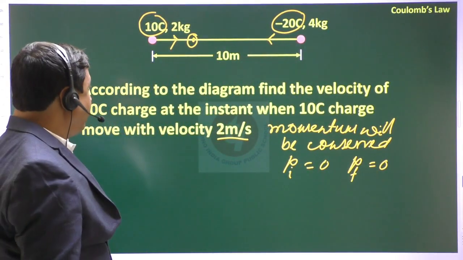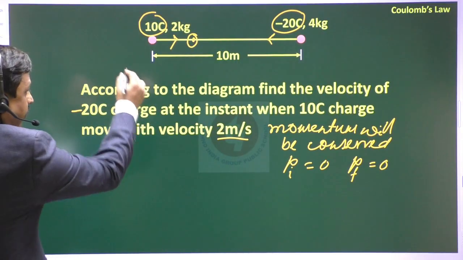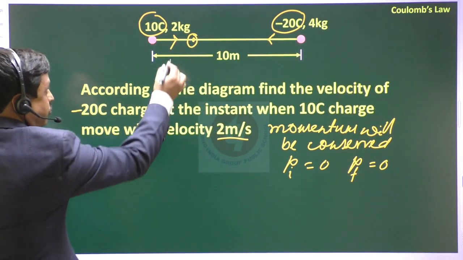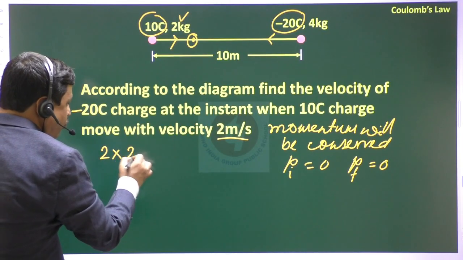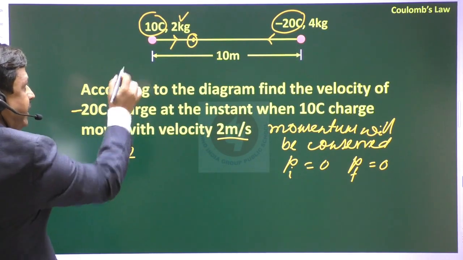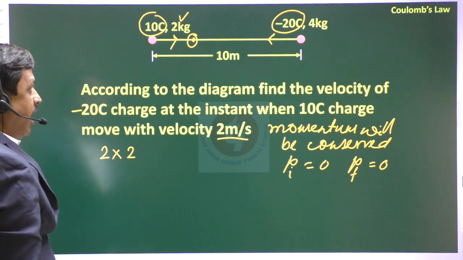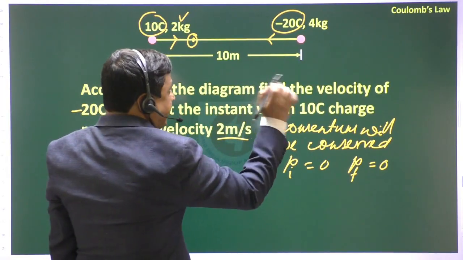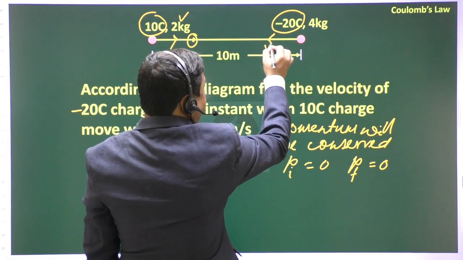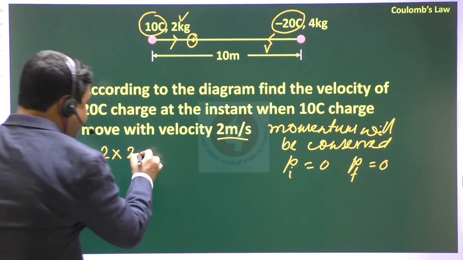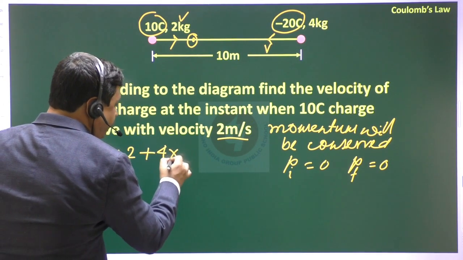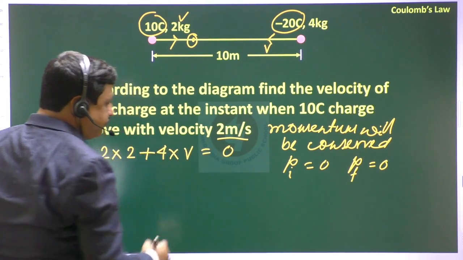Then what is the final momentum? The 10 coulomb charge has mass 2 kg, so 2 into 2 is the momentum of the 10 coulomb charge. Say at that instant the 4 kg charge has velocity v. Then the momentum of the 4 kg charge is 4 into v, so 2 into 2 plus 4 into v equals 0.